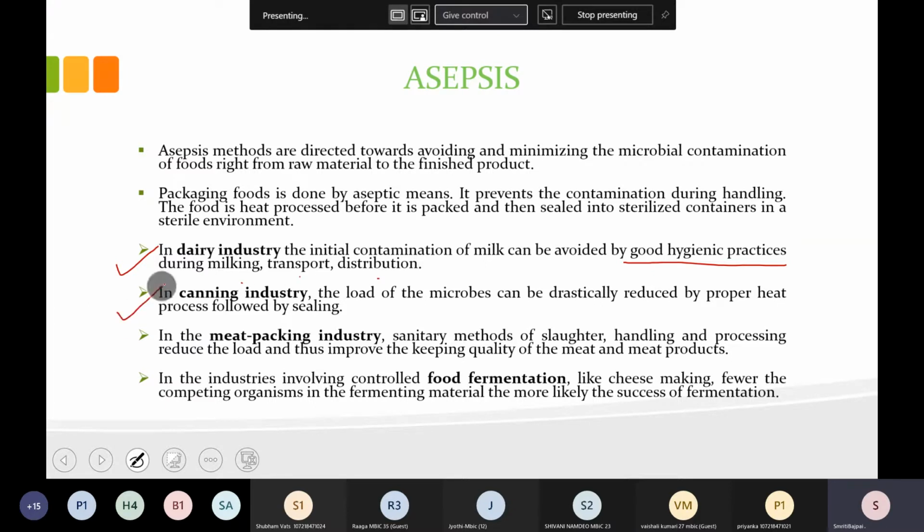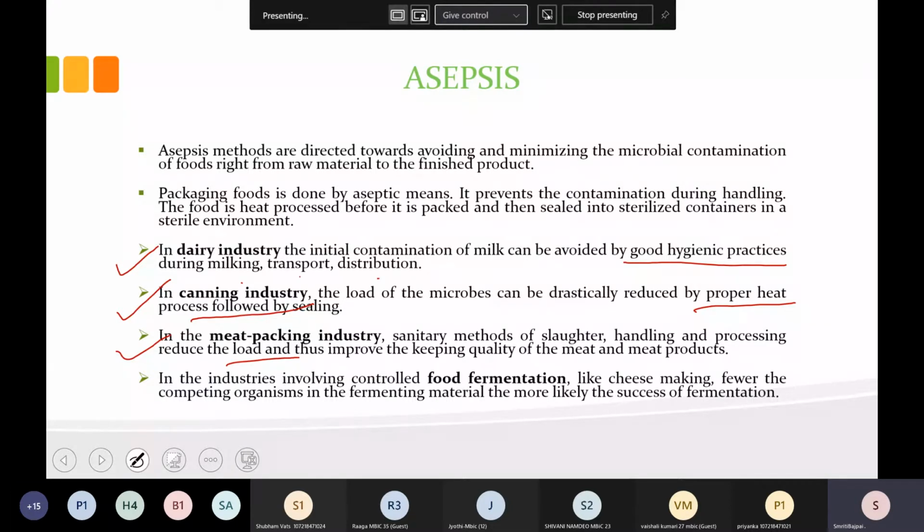Okay, in the canning industry also, it can be reduced by proper heat processing followed by sealing. If the food is properly heated, and after that it is properly sealed, then the chances of contamination will be minimized. So this will come under asepsis. Then the meat packing industry, again it involves handling, processing, slaughter, all these things. Here we can reduce the load, and that will improve the keeping quality of the meat and meat products.